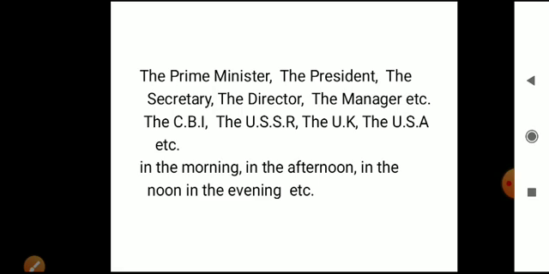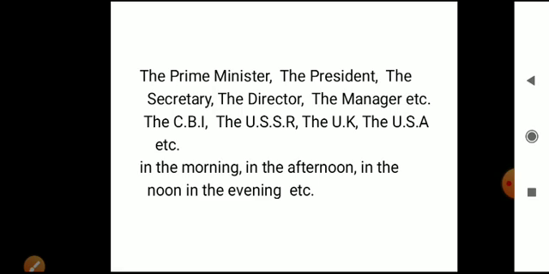But here I didn't mention C and U. So if the abbreviations start with these, like CBI, USSR, UK, USA, etc., you have to use "the" before them. And I said "the" is also used before parts of the day.